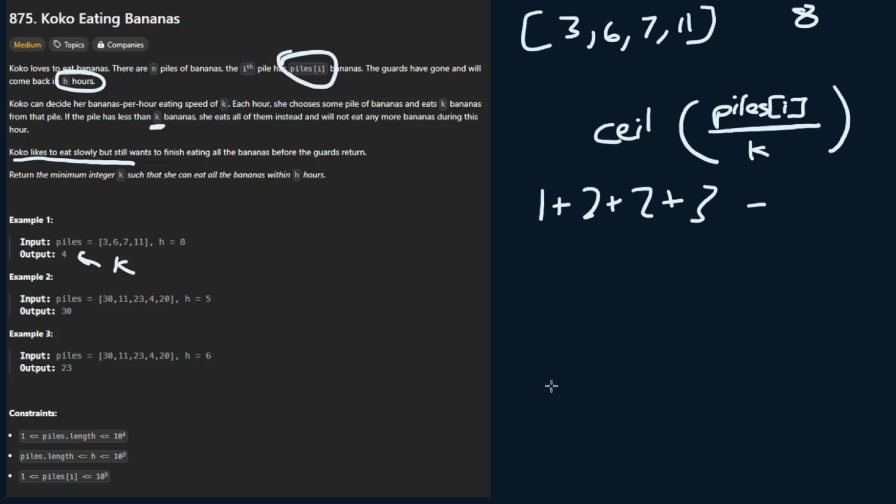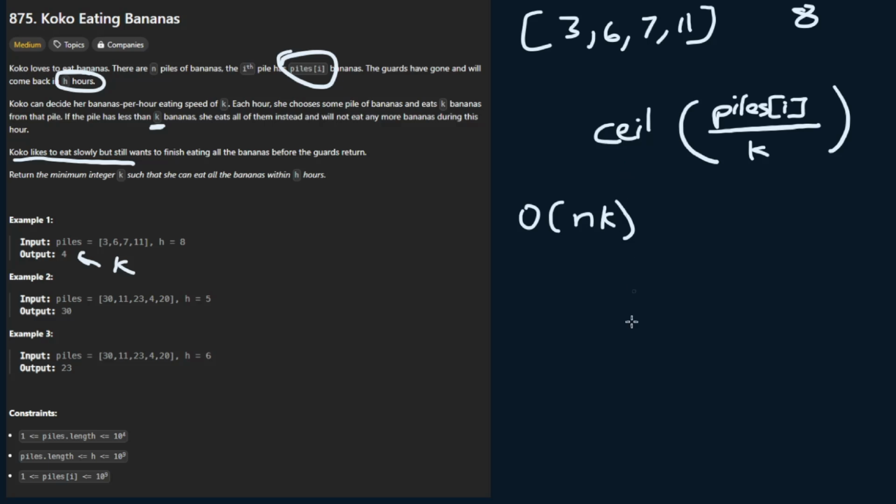So the brute force solution here is going to be big O of n times k, because we're going to go through this array k times. The value we're returning is k, so we go through the array k times because we need to calculate how long it's going to take us to eat all of these bananas each time.